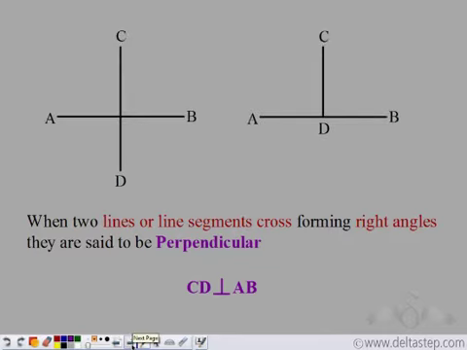Even in this case, CD is perpendicular to AB because it forms angles 90 degree. So although only two angles are formed and not four, but in this case also we say that CD is perpendicular to AB.